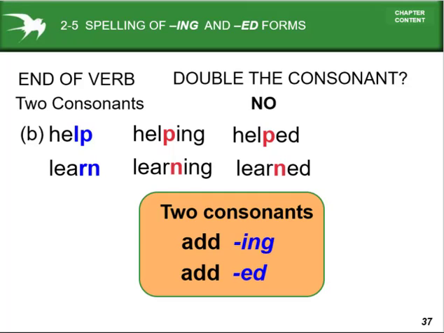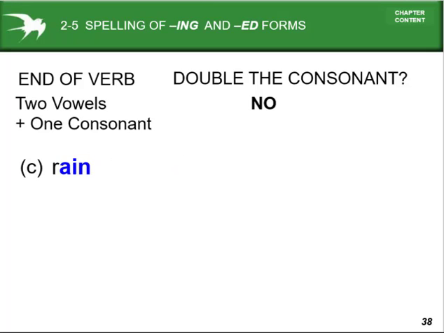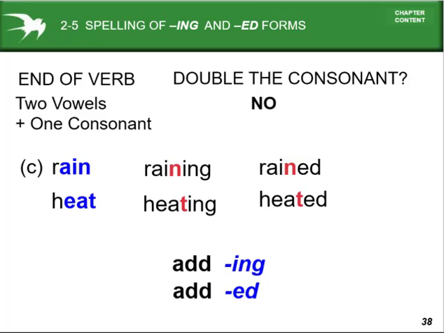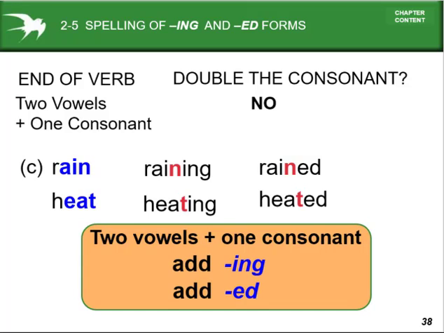That means with two consonants, add ing and add ed. So a verb which ends with two consonants will use ing and ed. Two vowels and one consonant: when the verb ends with two vowels and one consonant, look, we have to use ing and ed after the verb. Rain, raining, and rained. Add ing and add ed after the verb.